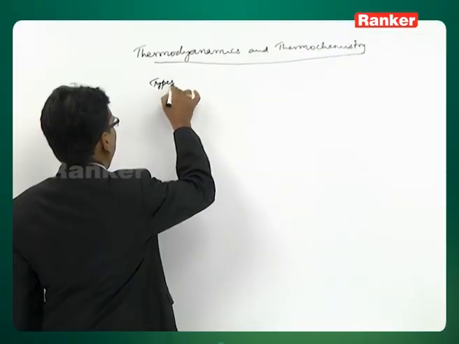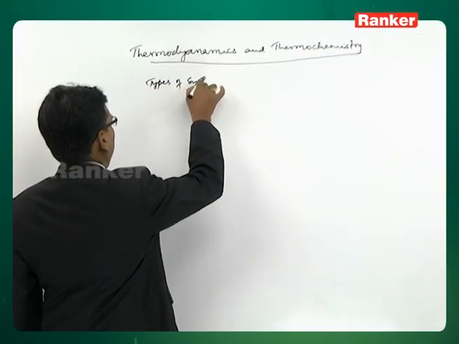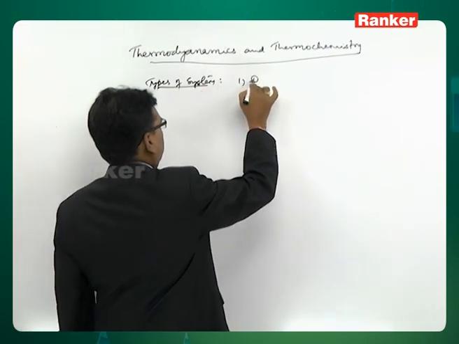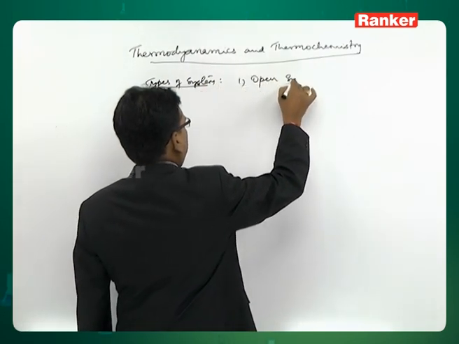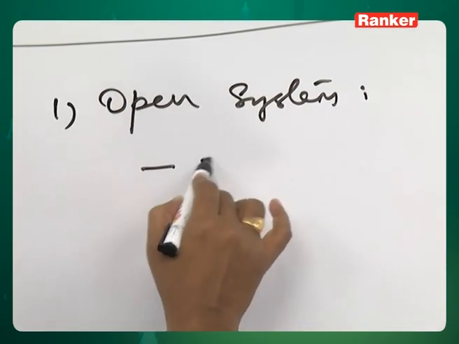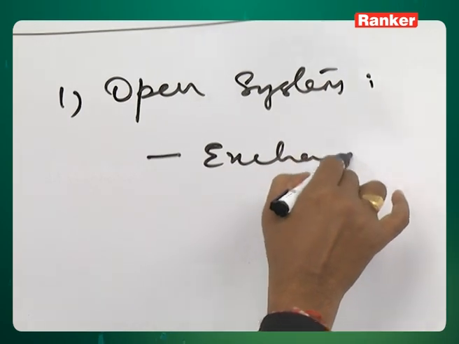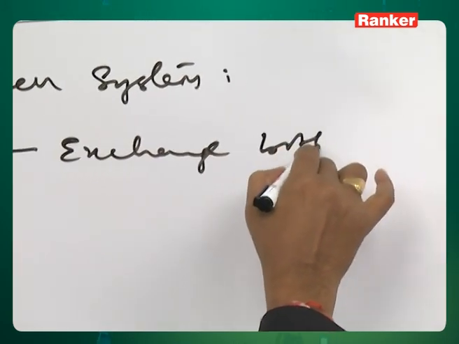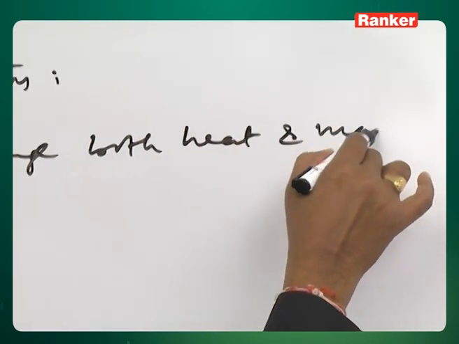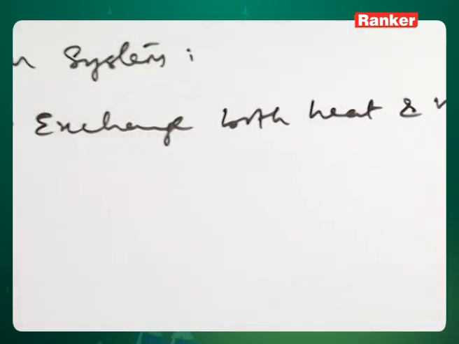So, under types of system, we have studied one: open system. An open system is one which exchanges both heat and mass with the surroundings.